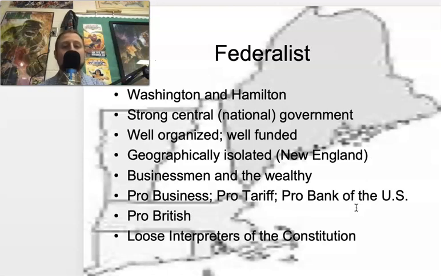Now, Washington is labeled a Federalist, but he is in name only. He kind of has to pick a party. He identifies himself more as an American than being affiliated with any political party. In fact, he doesn't like political parties. The Federalists want a strong federal government. They want higher taxes. They're for big business. They're pro-tariff, meaning taxes on imports. They're loosely pro-British. They're loose interpreters of the Constitution. That means they bend the rules of the Constitution. They read between the lines, if you will.